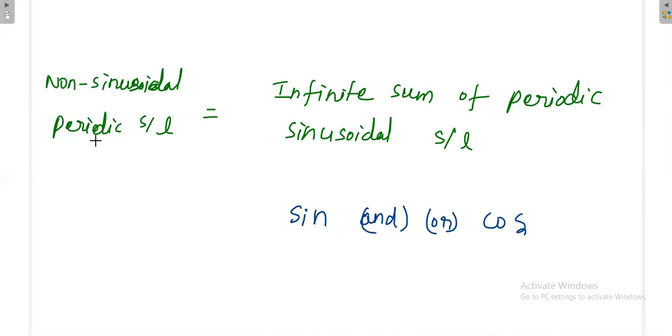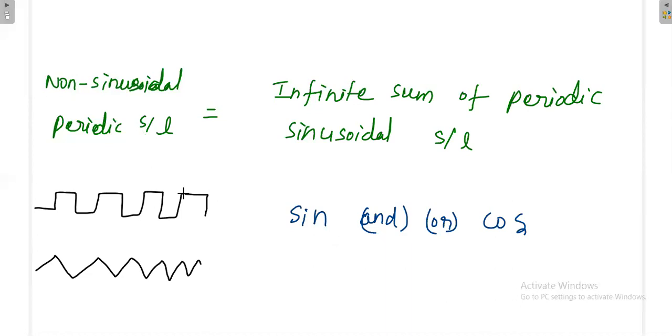Then what do you mean by a non-sinusoidal periodic signal? It could be a rectangular pulse repetition like this, or a triangular pulse repetition like this. Any non-sinusoidal periodic signal, let it be rectangular, triangular, or any other signal, we can represent in terms of an infinite sum of periodic sinusoidal signals.